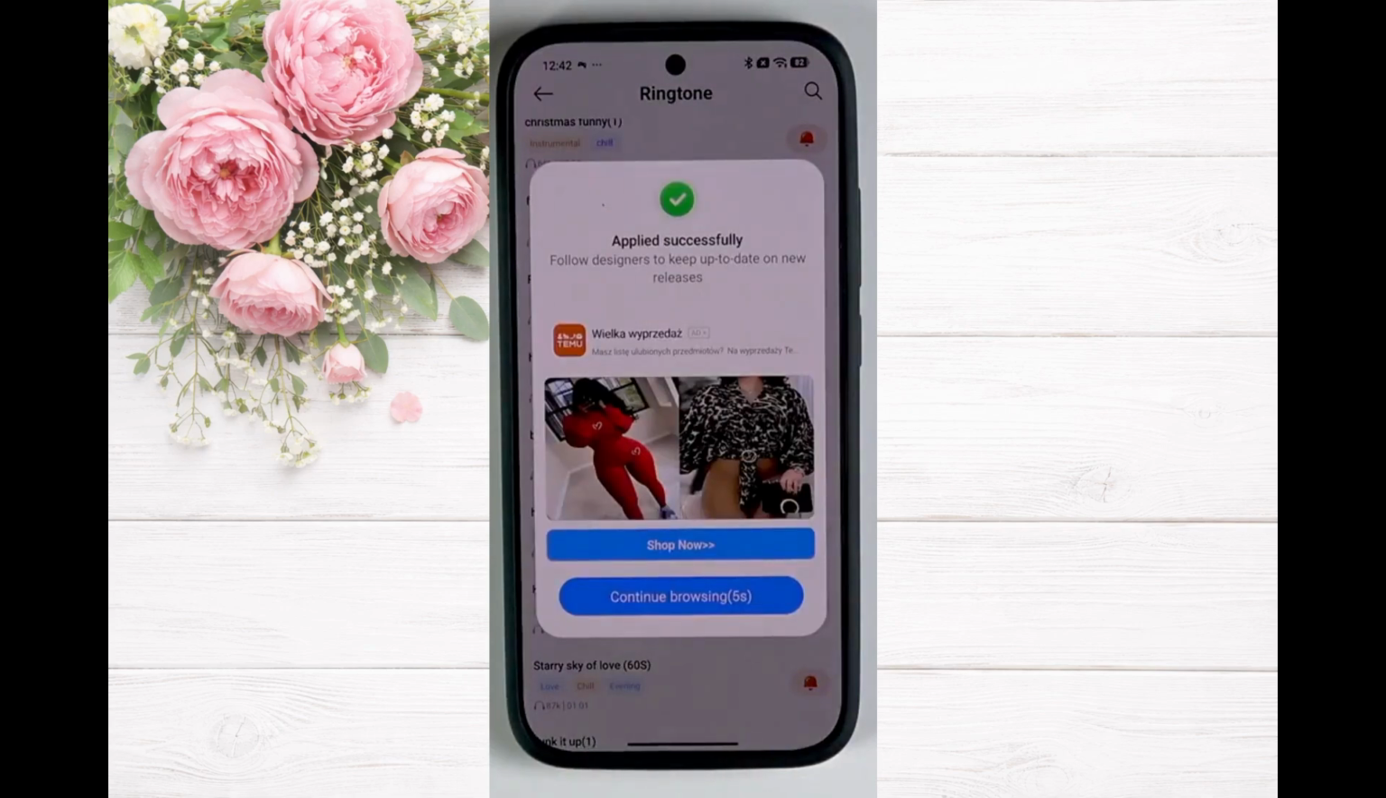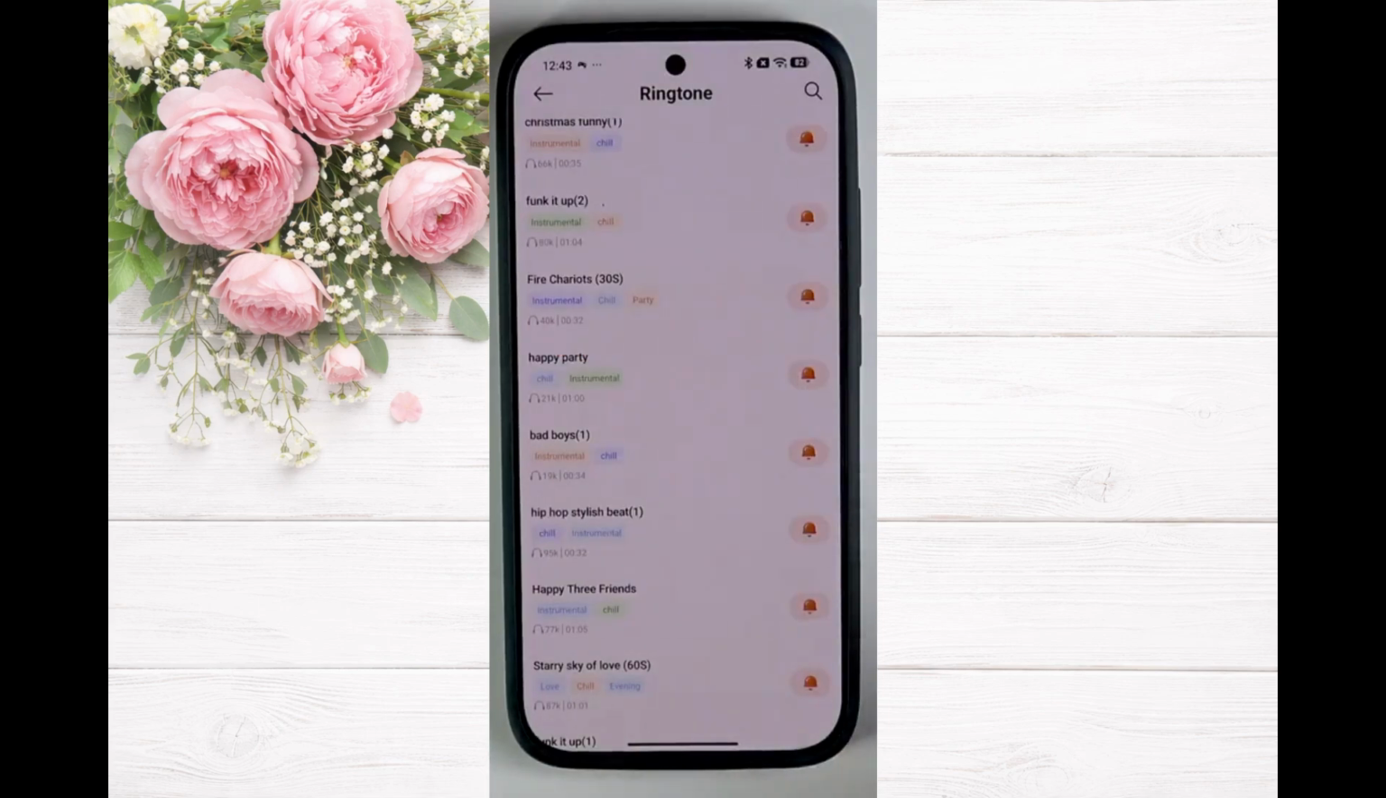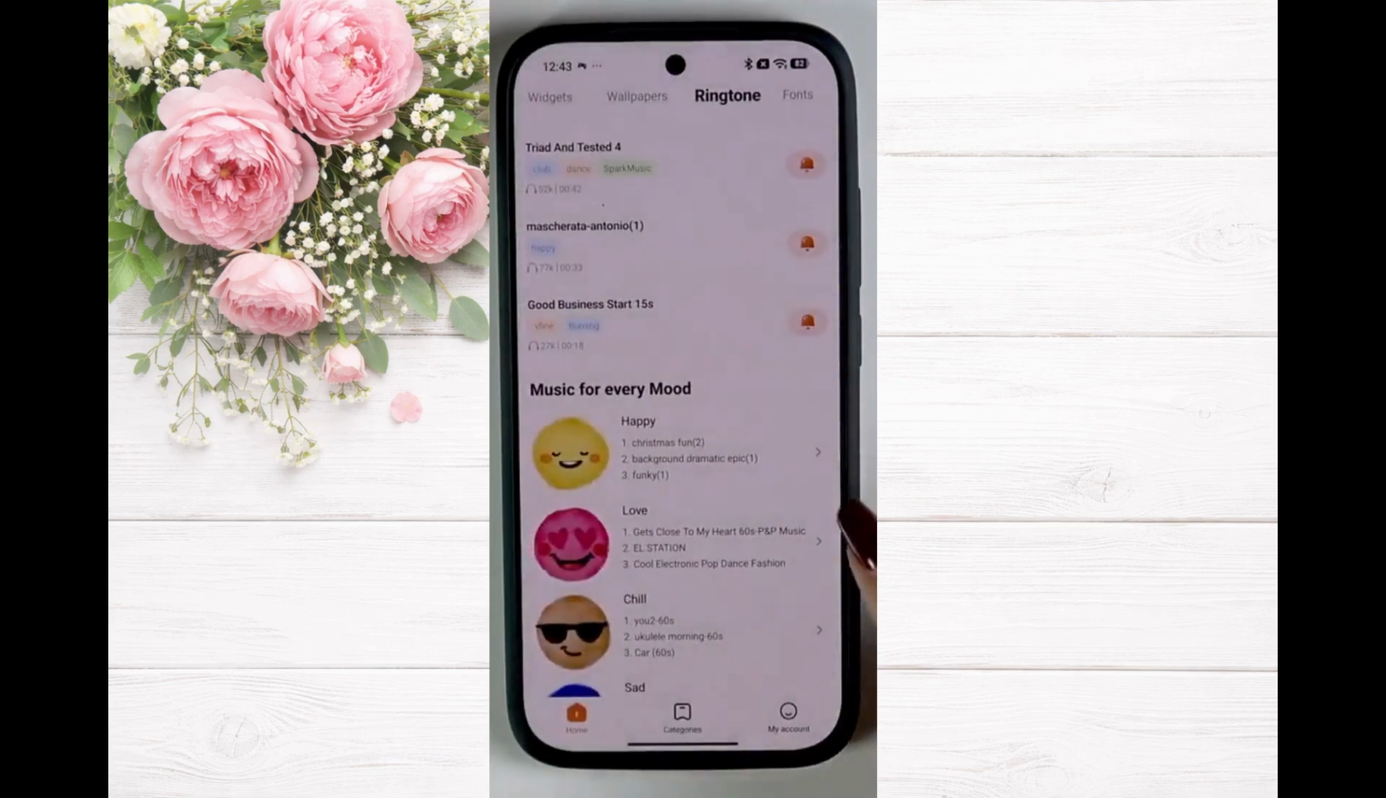Wait for it to download and apply successfully. To confirm, return to Settings and check the selected ringtone under Sound and Vibration.